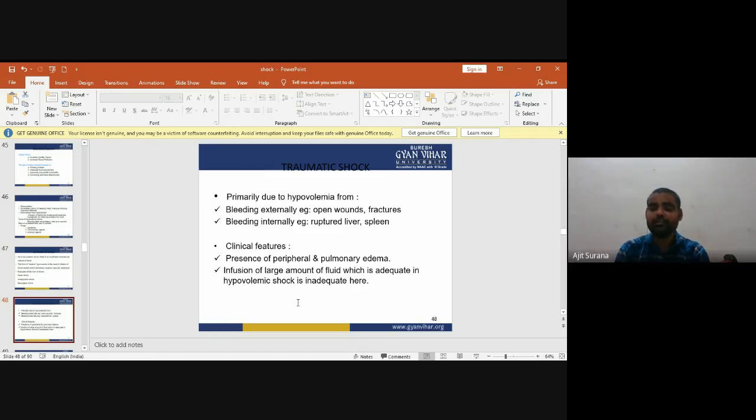Clinical features of traumatic shock are the presence of peripheral and pulmonary edema. There is infusion of a large amount of fluid. Infusion of a large amount of fluid, which is adequate in hypovolemic shock, is inadequate here.